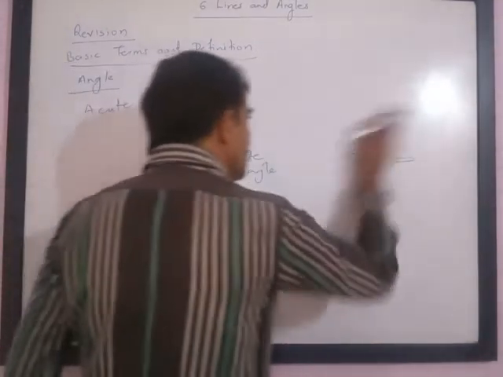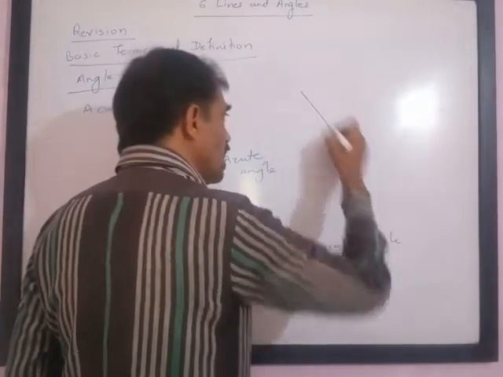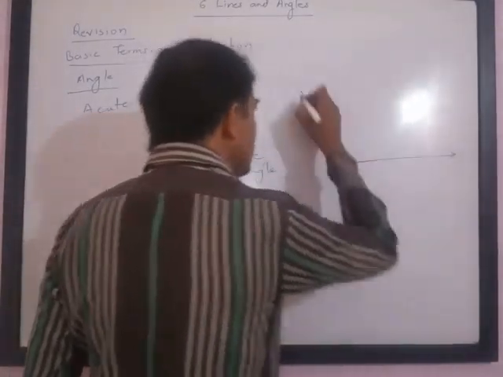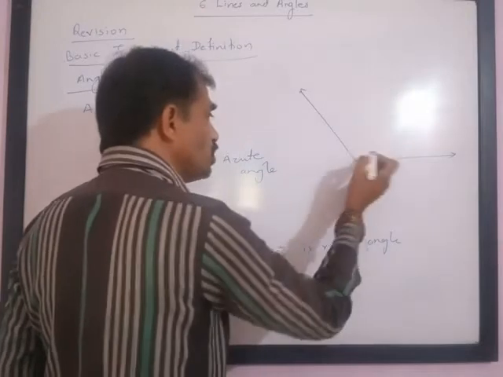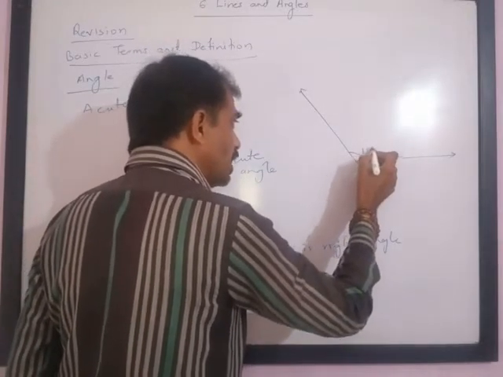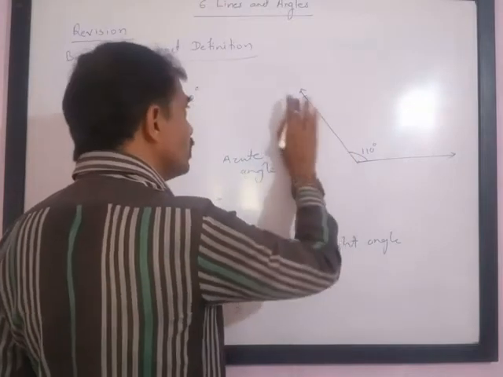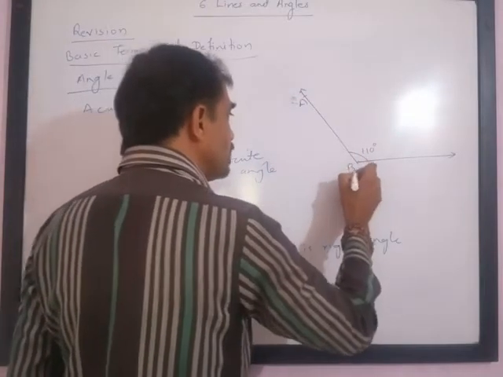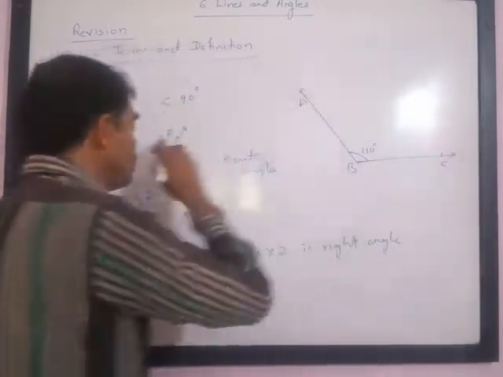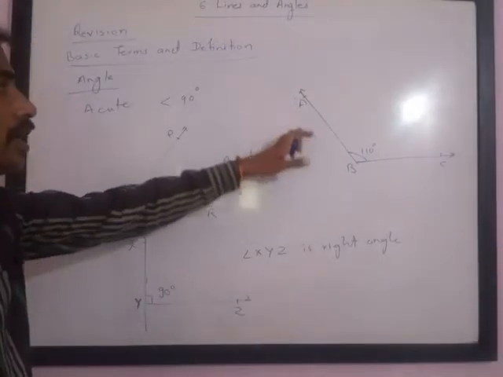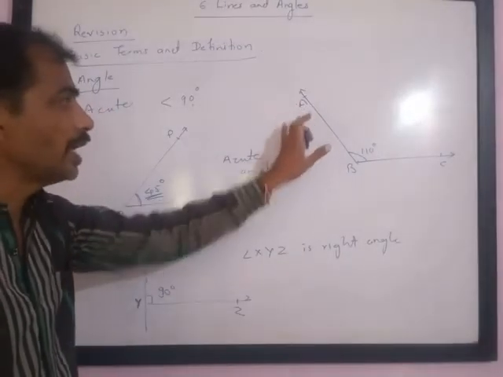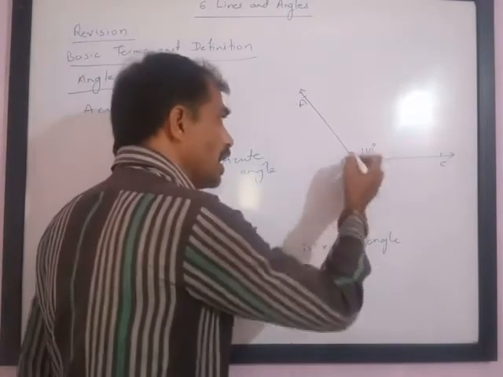If the measure is more than 90 degrees, imagine you can measure this with the help of a protractor. If it is 110 degrees, then you can say that this angle ABC, I have already taken PQR, so I will name it by other alphabets. Angle ABC, measure is 110 degrees.